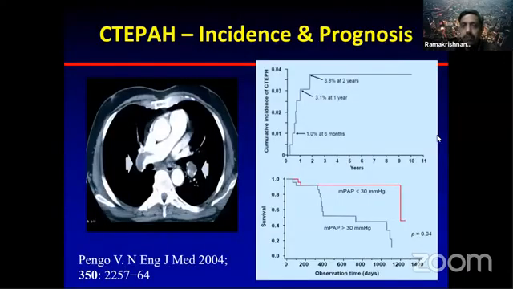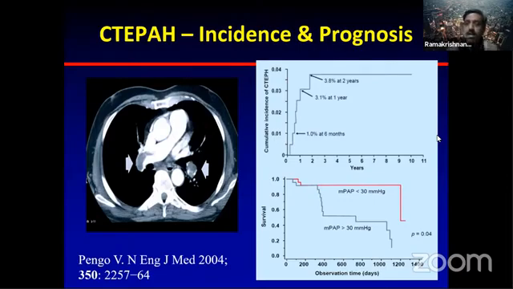Coming to the other important differential diagnosis, CTEPH in a patient. One common question that everybody should know is, how often will a patient of CTEPH give you a history of pulmonary embolism? And the other way around, how often will a patient of pulmonary embolism develop CTEPH? So the first graph shows the percentage is not very high. The percentage is only 3.8. It's a very classic number. I think this is a number that you should know.